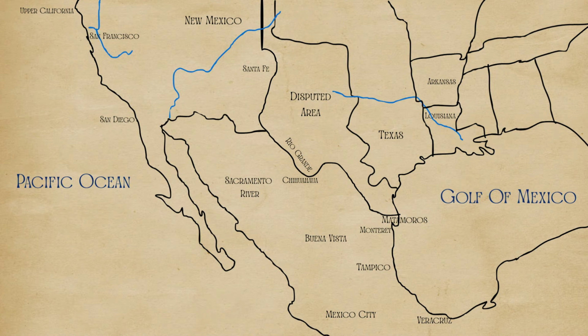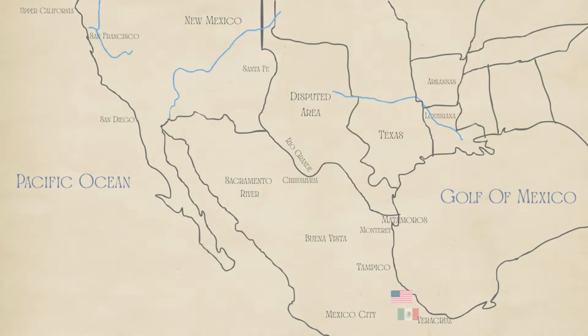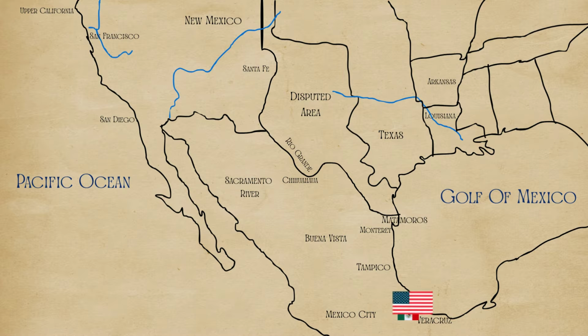A notable event during the war was the siege of Veracruz, which took place between March 9 and March 29, 1847. Veracruz, a strategically significant port city, was effectively besieged by American forces led by General Winfield Scott. Following a prolonged siege, Mexican soldiers surrendered, allowing American occupation of the city. After Veracruz, American forces continued to march towards Mexico City, winning battles in various cities along the way.